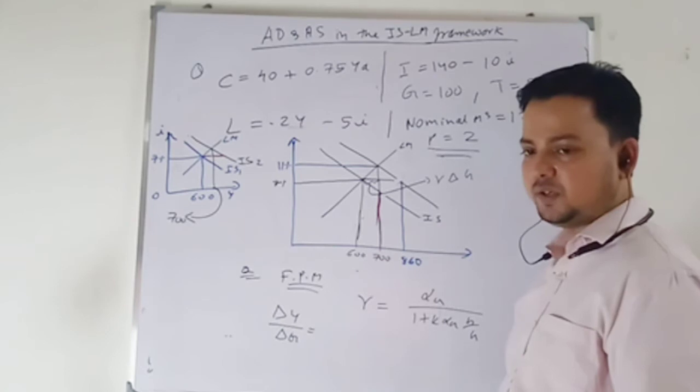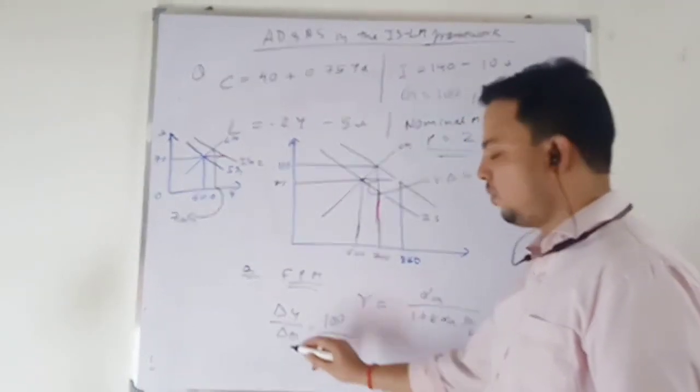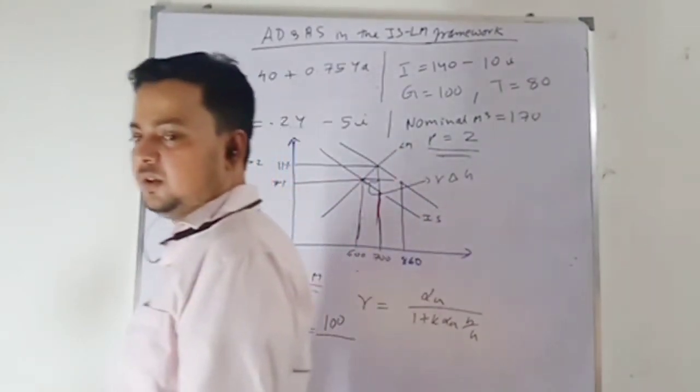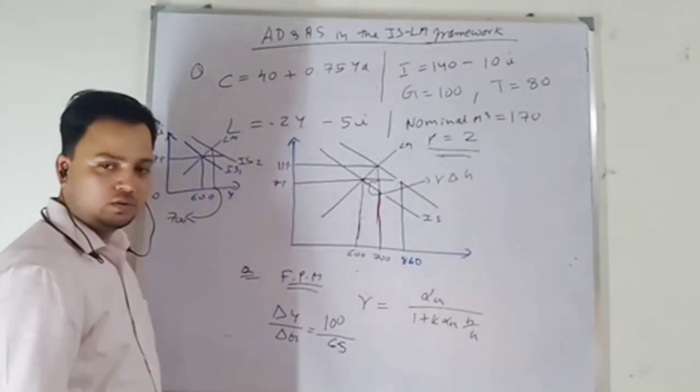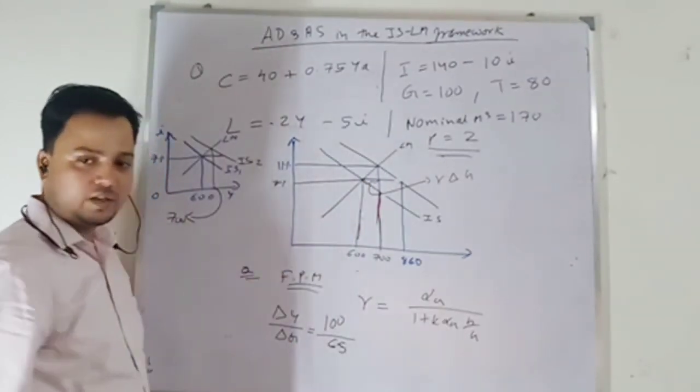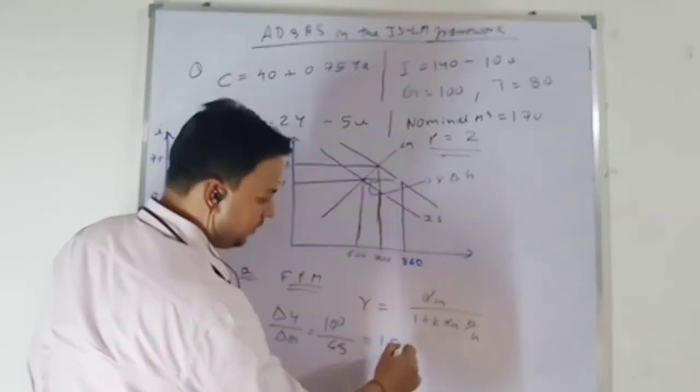From 600 to 700, the change in income I know is 100. The increase in government expenditure is 65. So what is my fiscal policy multiplier? 100 divided by 65, you will get around 1.5354.